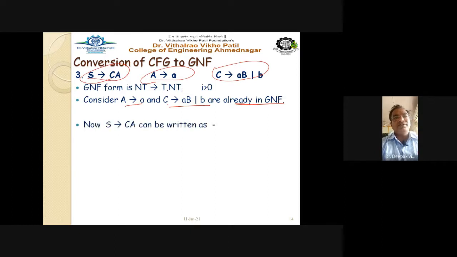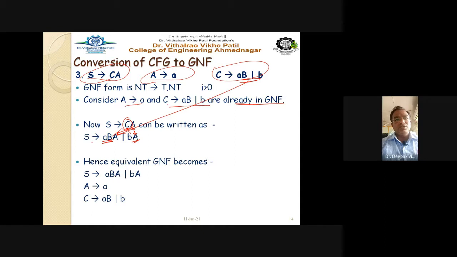So now S gives CA, it can be written as S gives ABA. In this ABA, the value of C is AB, and this value B. So this value is taken here, and A is as it is. This A remains as it is. Only the value of C is taken from the definition, right? So hence the equivalent GNF becomes S gives ABA, BA.